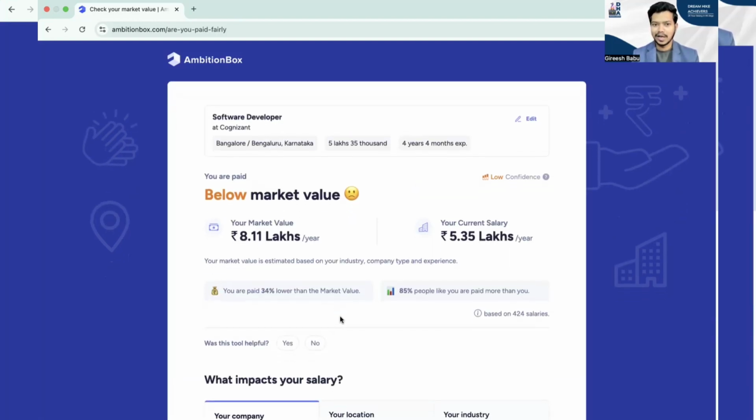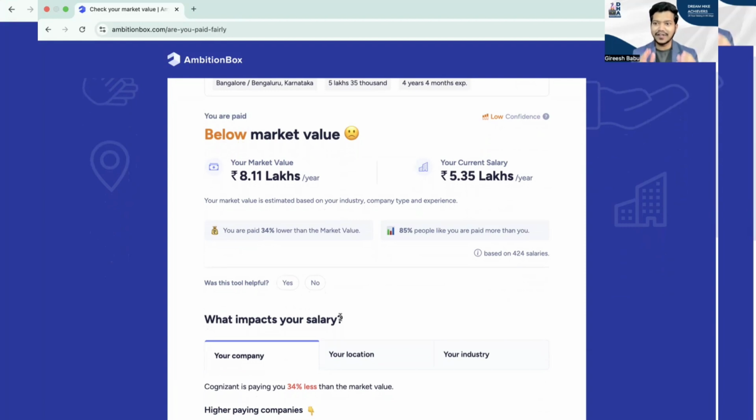Boom. Now, based on all the data Ambition Box has, compared with the CTC I've mentioned, it will tell you whether your current CTC is at the market standard or not. I have entered my current CTC as 5.35 lakhs with 4+ years of experience. But for a software developer with 4+ years of experience, I should get paid 8 lakh rupees.